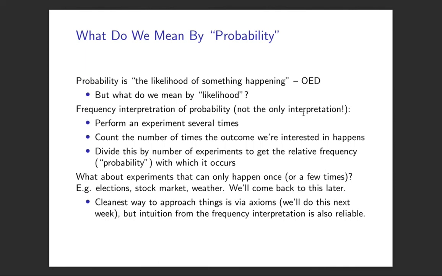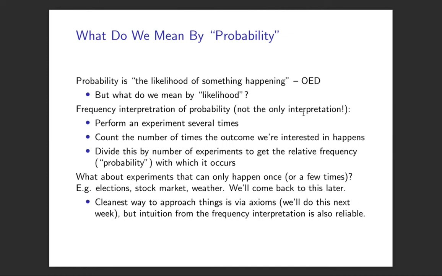by probability? If you look up the Oxford English Dictionary, it will say that it's the likelihood of something happening. But that's just a circular definition, right? Because likelihood and probability are essentially the same thing in English. So it doesn't help us at all. But over the course of the module, we're going to talk more about what we mean by probability and different ways of thinking about it.